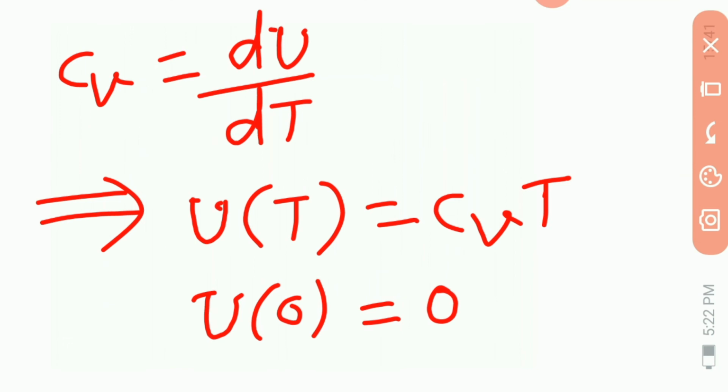In these circumstances, there is no internal energy when T is equal to 0. This is called the absolute zero, and the corresponding temperature scale is called the absolute or Kelvin scale.